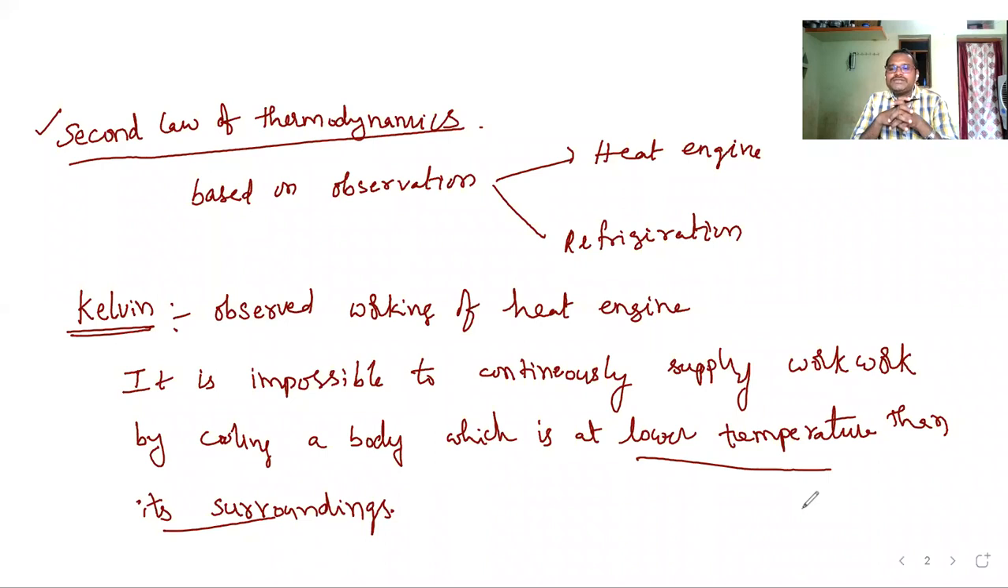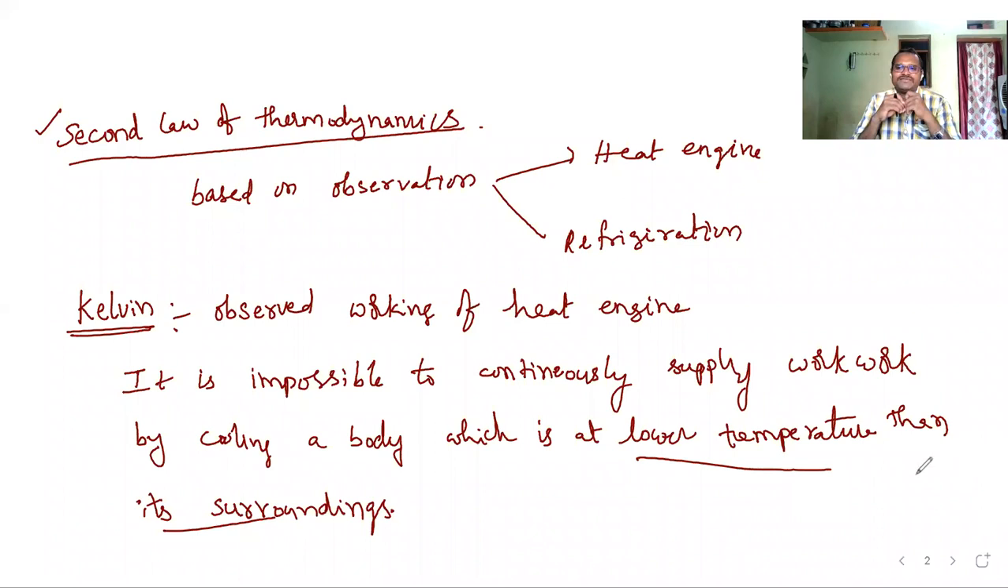Means the heat engine will absorb heat energy, and by absorbing heat energy, it will perform some work and it will eject some heat energy to the surrounding. Continuously, it has to perform some work, means the surrounding temperature should be lower than system temperature. Then only it can do. Otherwise, it cannot do. This is the second law of thermodynamics, Kelvin's statement. Now, Clausius statement, what is it?